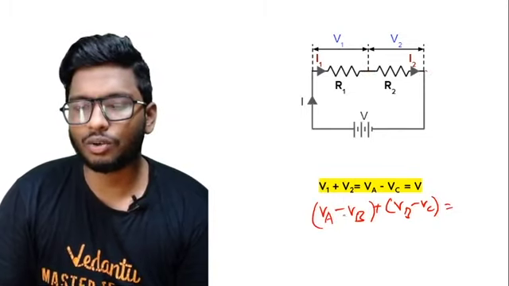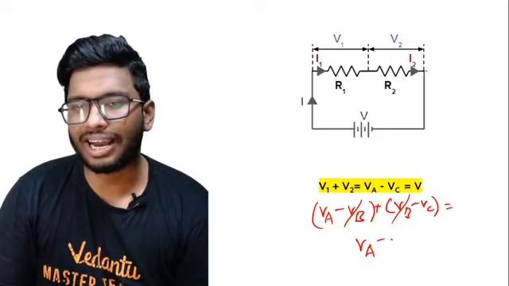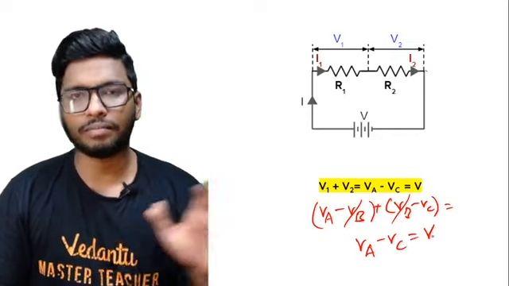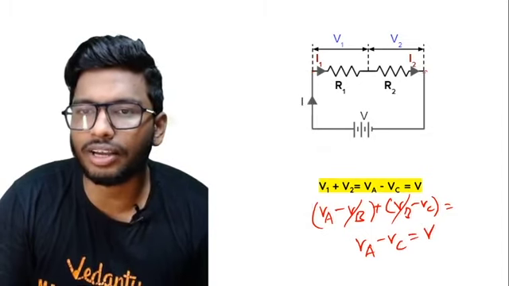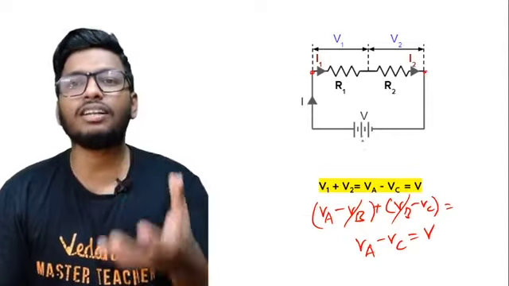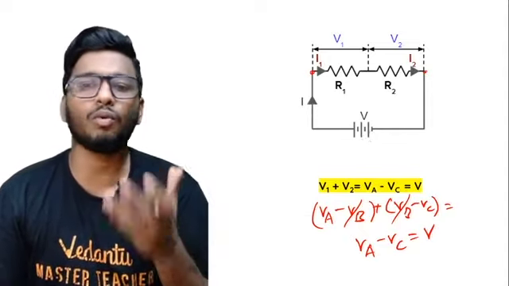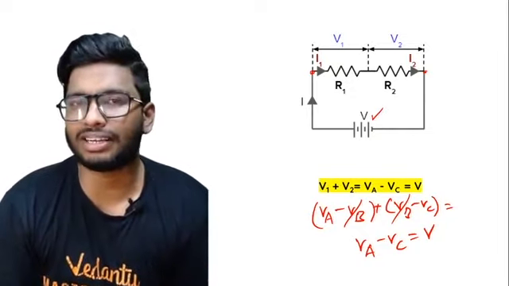What will I get? VB and VB get cancelled. So VA minus VC is equal to V. Whatever the potential difference across these two points, it gives me the total potential difference or voltage applied to the circuit. That is what I get from this equation.